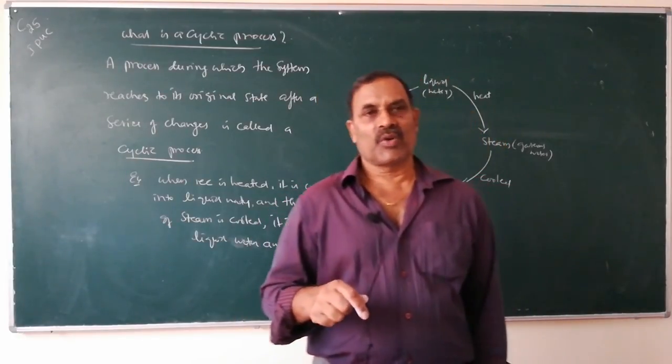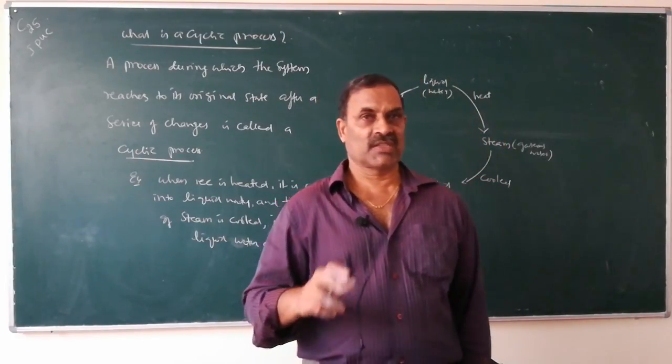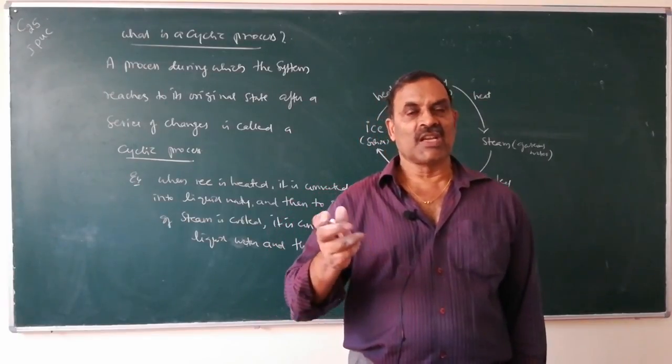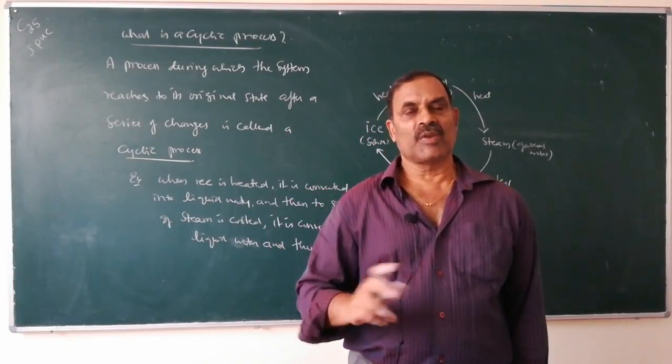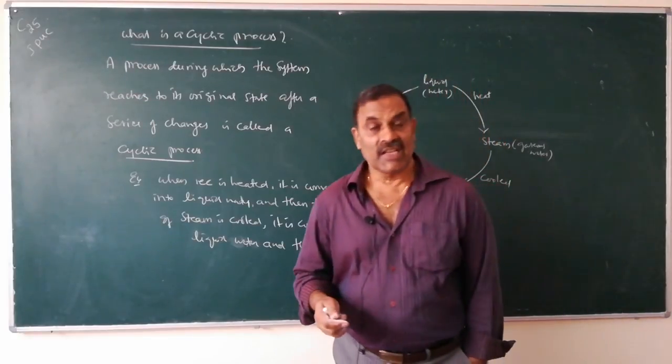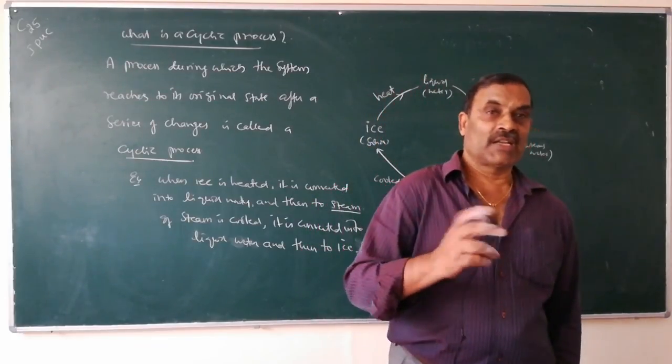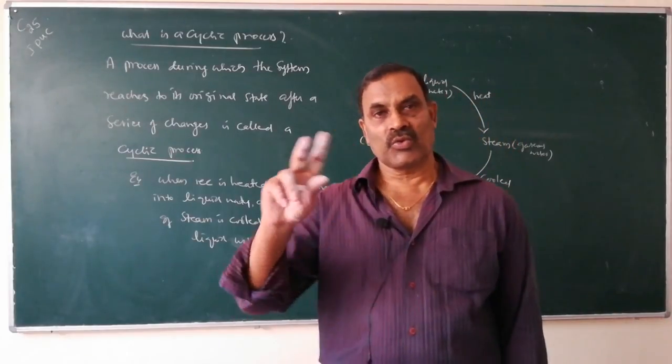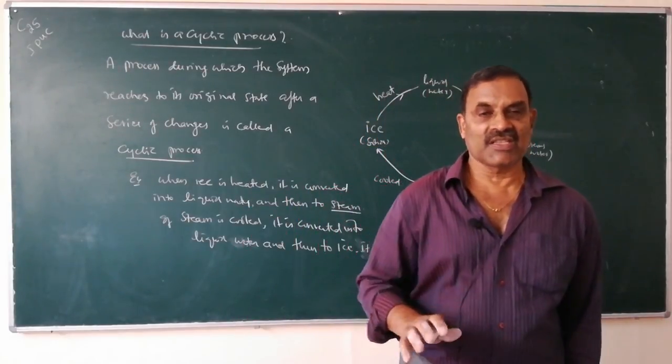Also very important is the adiabatic process, the process during which there is no exchange of heat between system and surroundings. The differences between isothermal process and adiabatic process you have to learn.